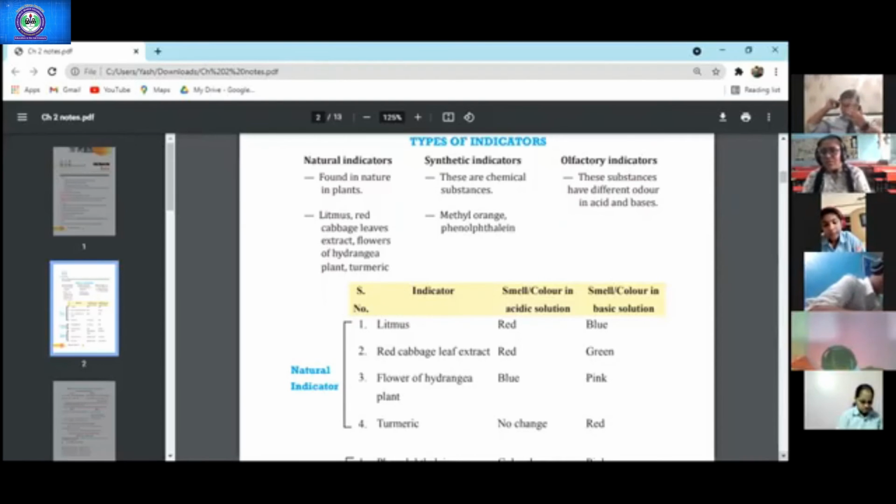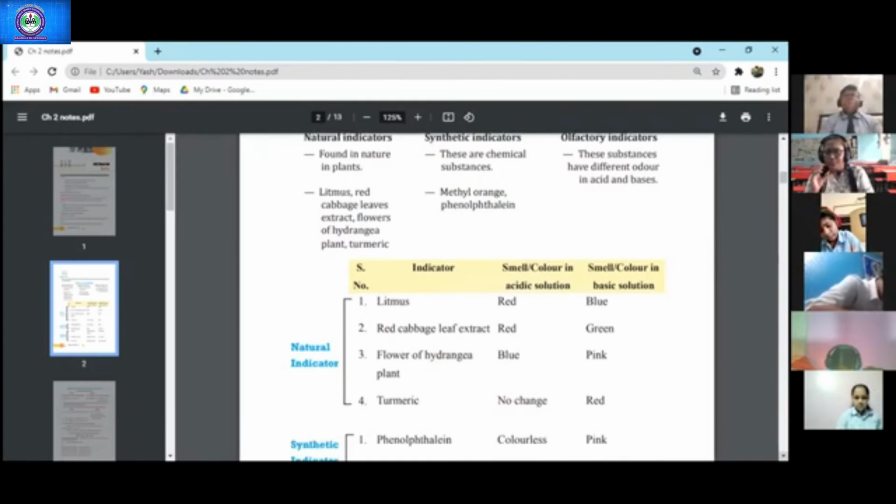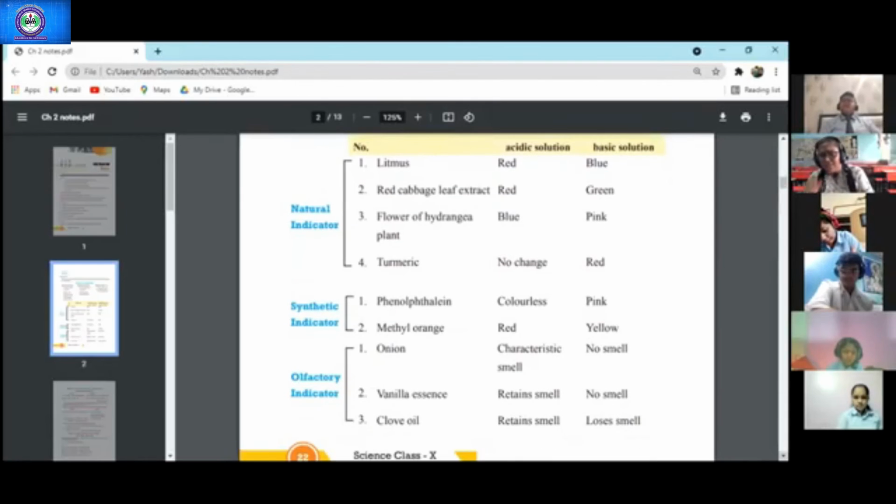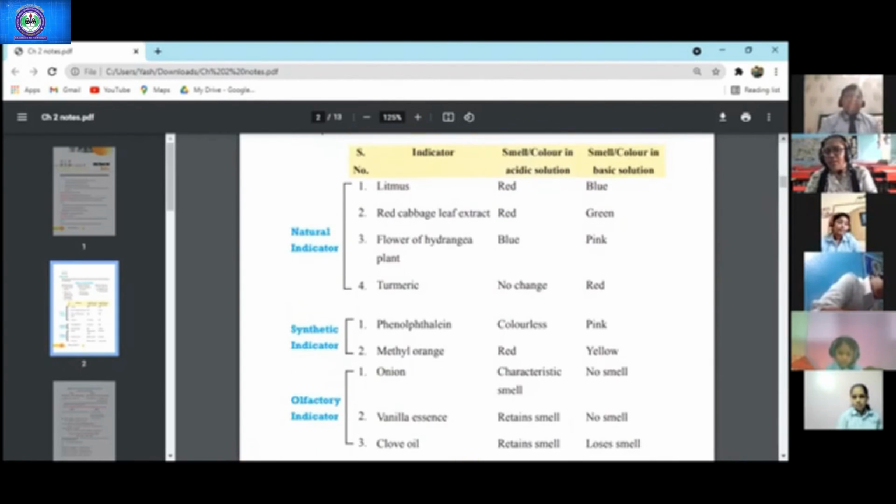Similarly, flower of hydrangea plant. You take lotus flower, this China rose flower, boil it in water. Very good activity, very interesting activity. You boil it in water and just put a small amount of lemon juice in it. Lemon juice is also acidic in nature. We have discussed natural acids are also there. So the change of color will be blue.